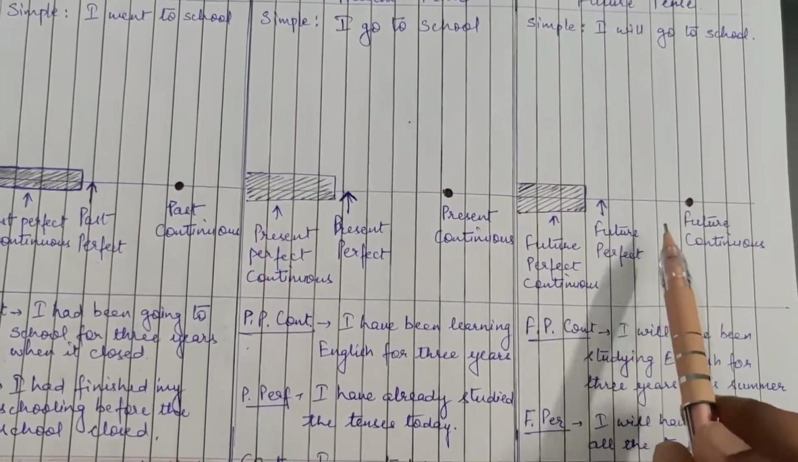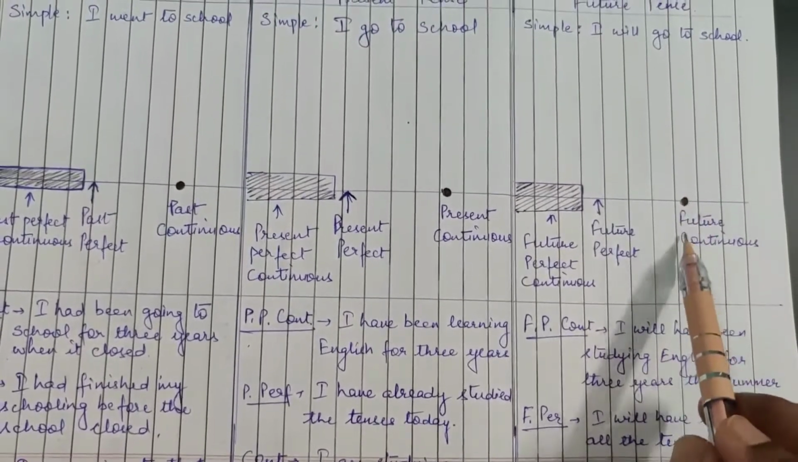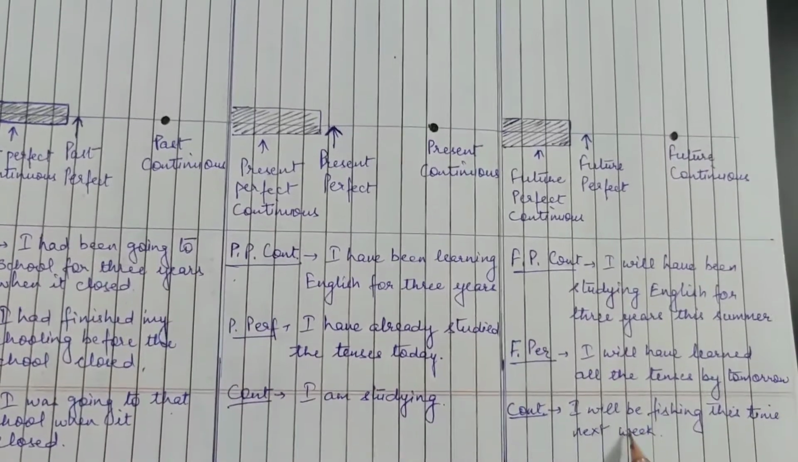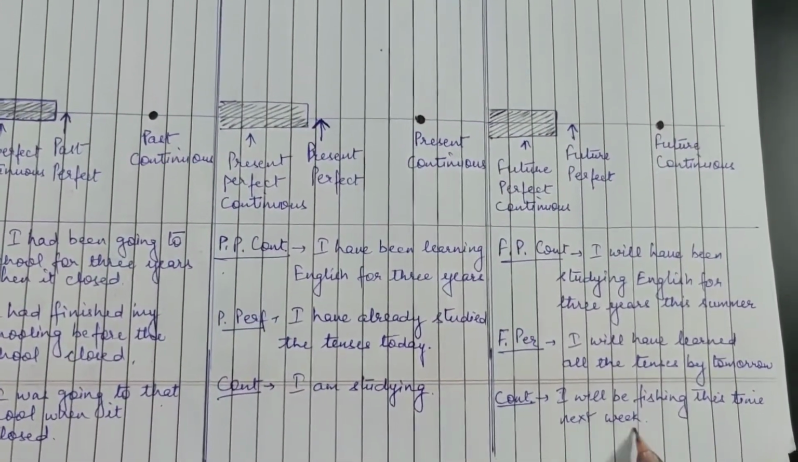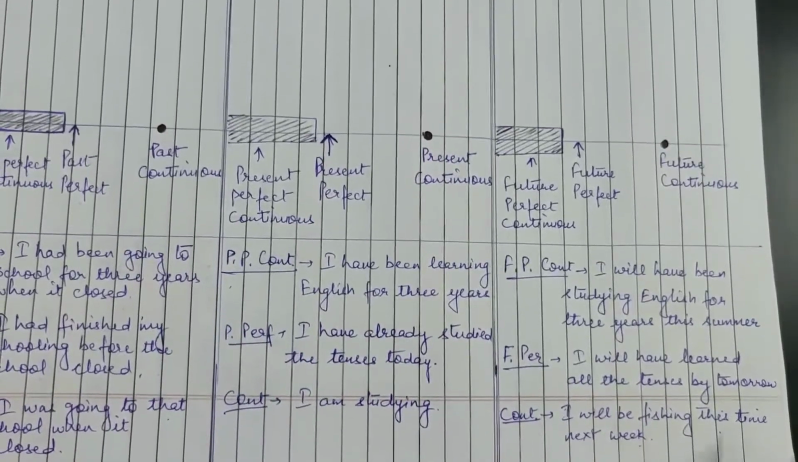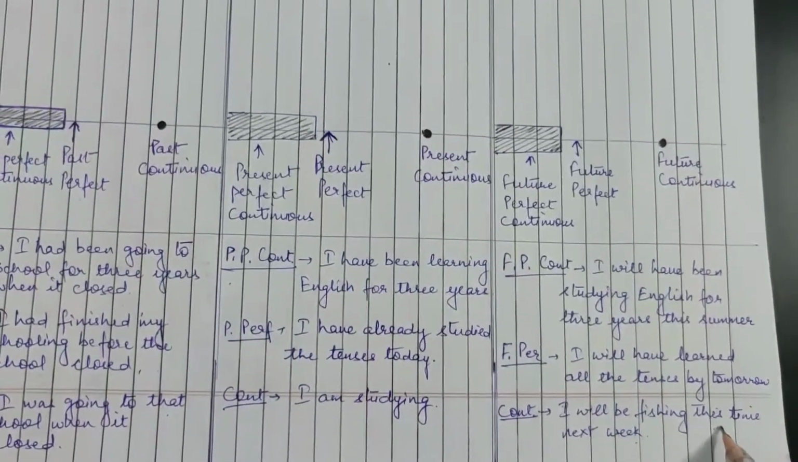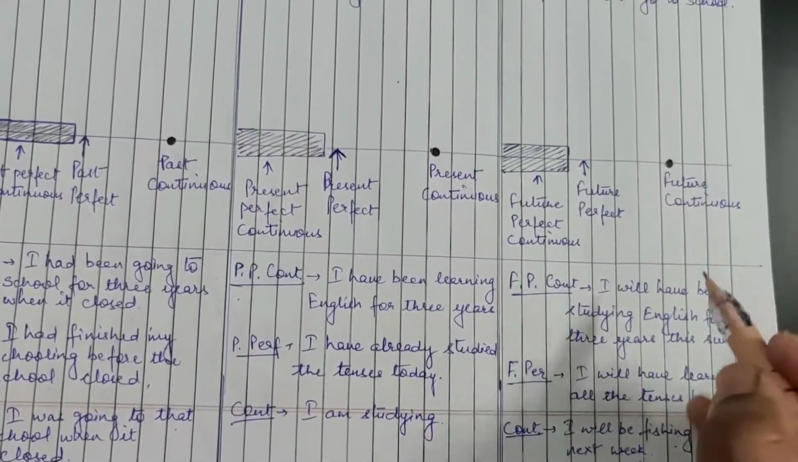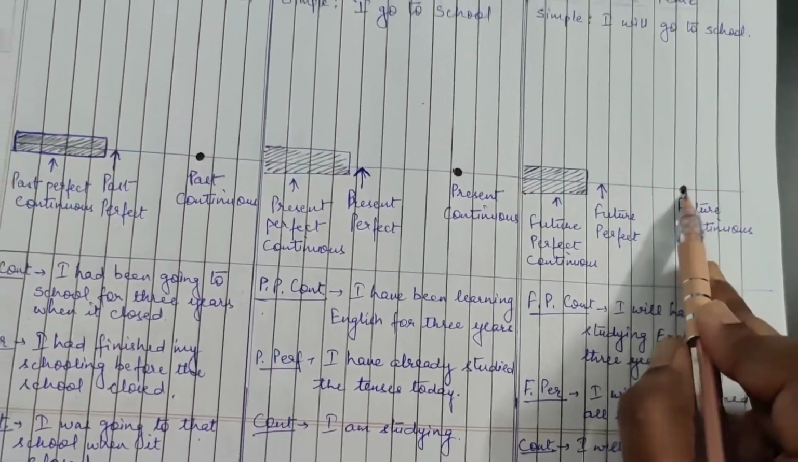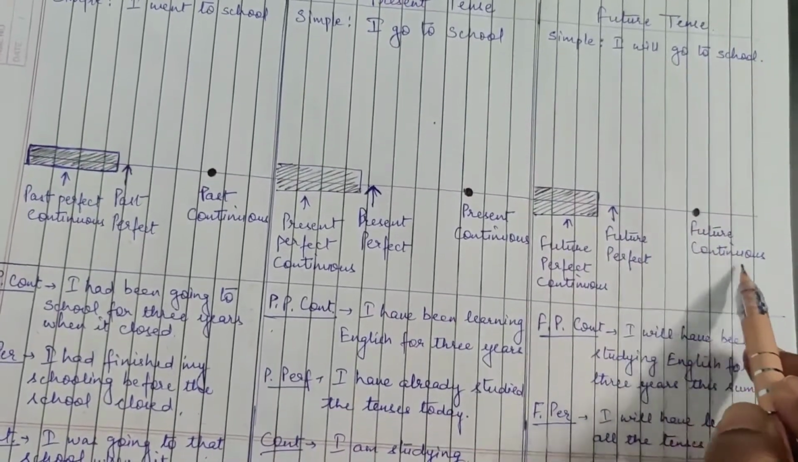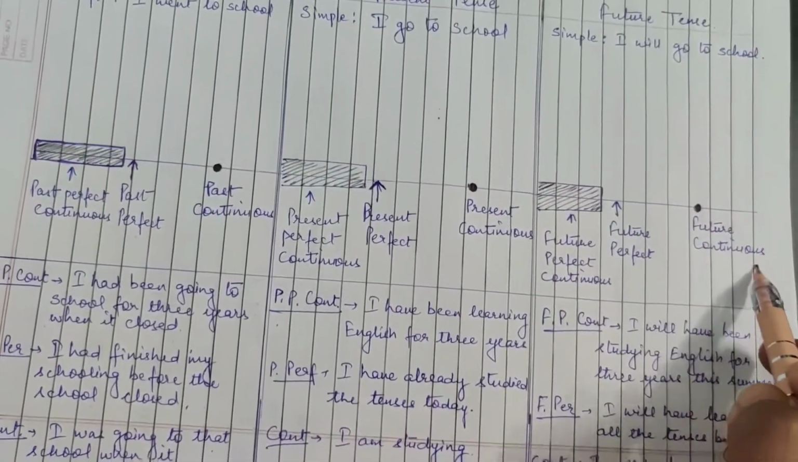So again, if we take a certain time reference, the future continuous is just like the present continuous tense. For example, I will be fishing this time next week. So let's say this time it will be 10 o'clock in the morning. So next week at 10 o'clock in the morning, what will I be doing? I will be fishing. So I have taken a specific time from the future, and I am telling about what will be going on at that time.